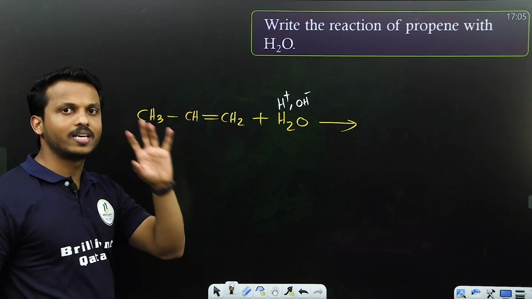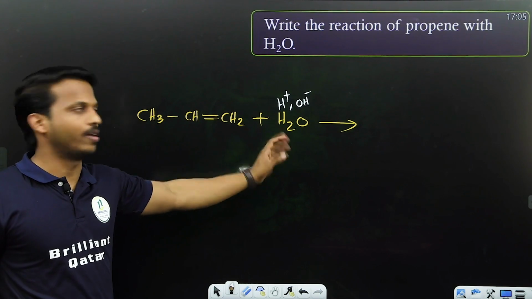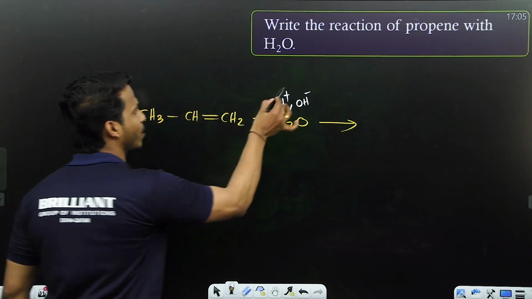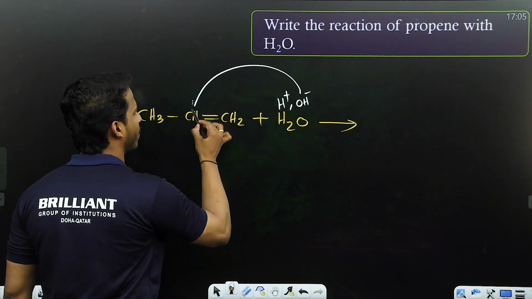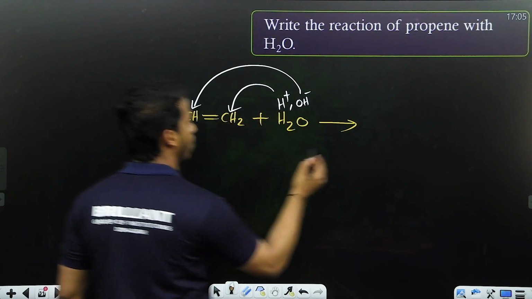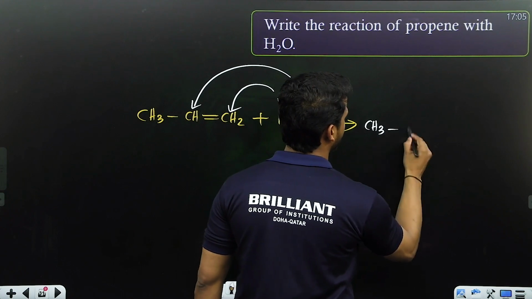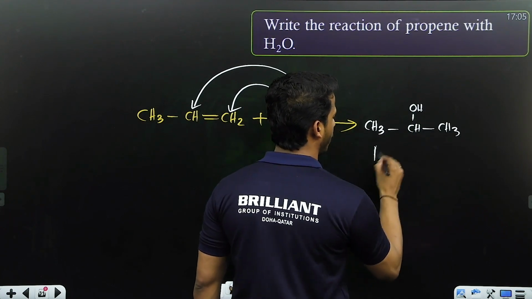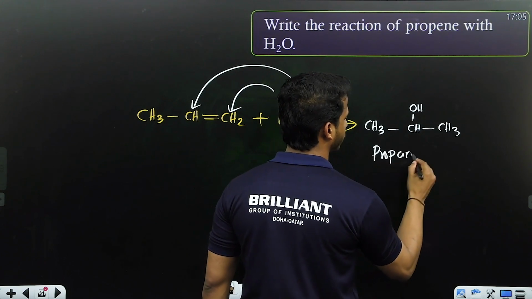The alkene is unsymmetrical, and of course no peroxide is given, so Markovnikov's rule applies: the negative part goes to the carbon with fewer hydrogens, the positive part to the carbon with more. We get CH3, CH, OH, CH3. You are going to get propan-2-ol.